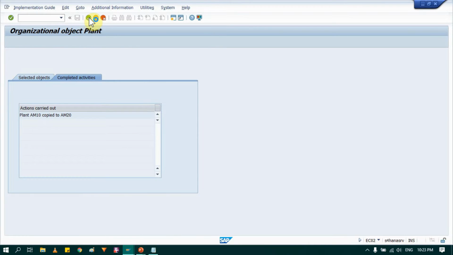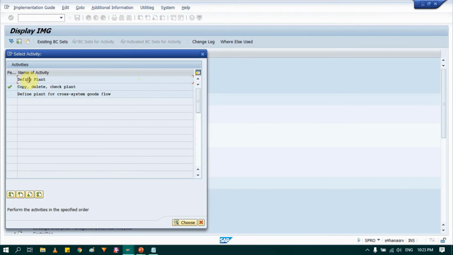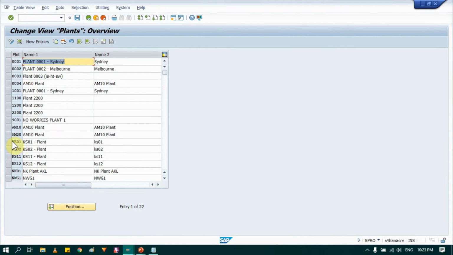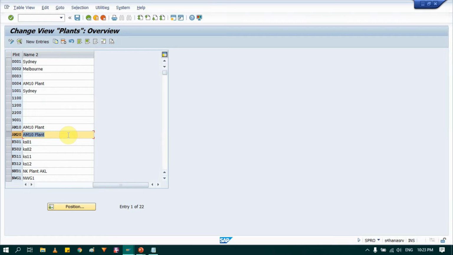Now again maintain all details for that plant in define plant. Then where is my second plant? So here it is. I will maintain that again. I will give a bit different name to it.